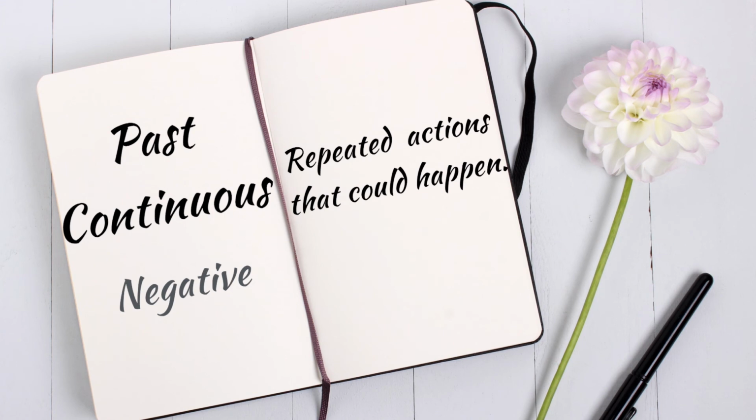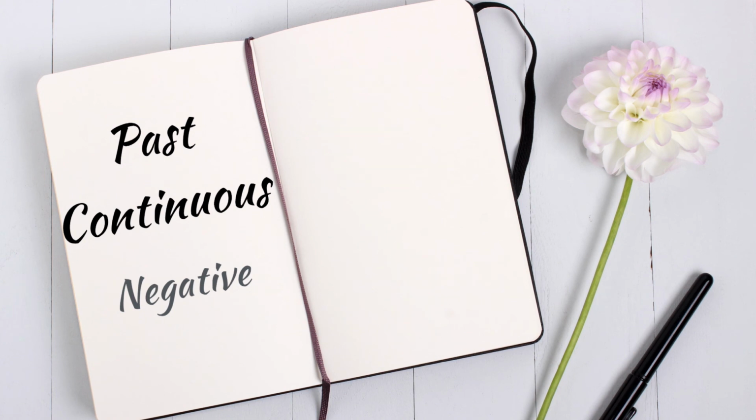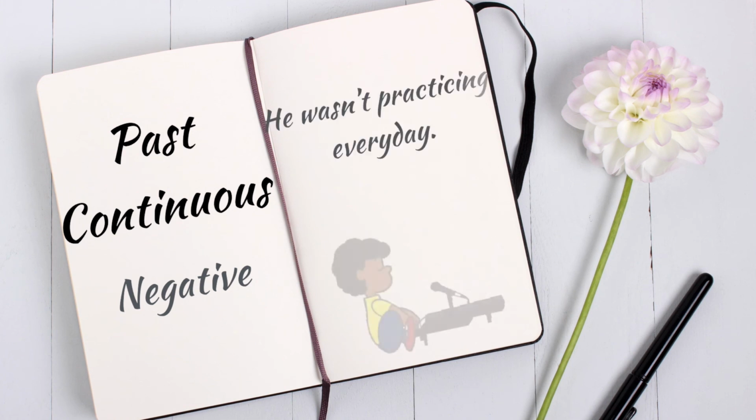Repeated actions that could happen. For example, she wasn't coming late every day. I wasn't staying late at nights. He wasn't practicing every day.